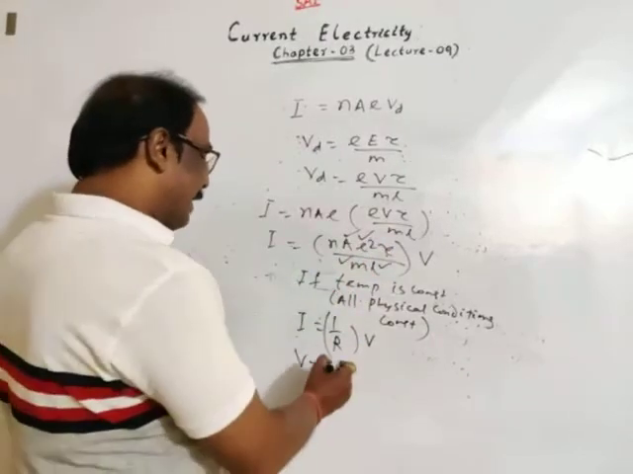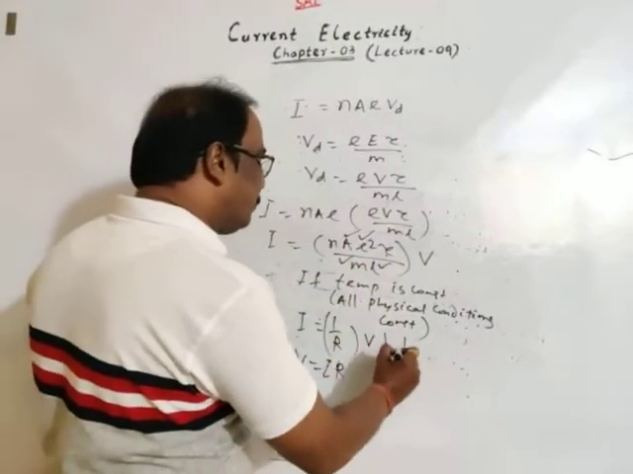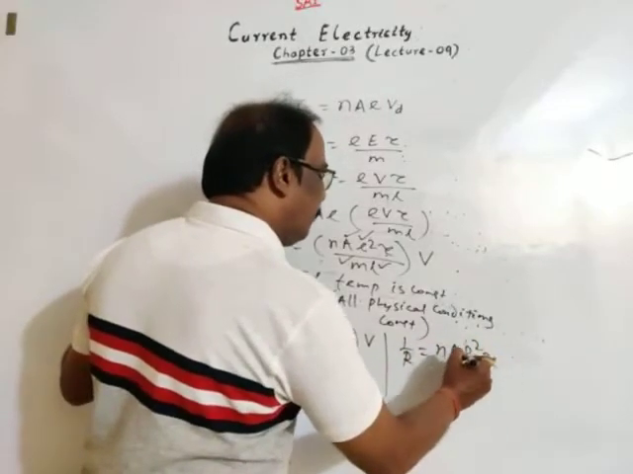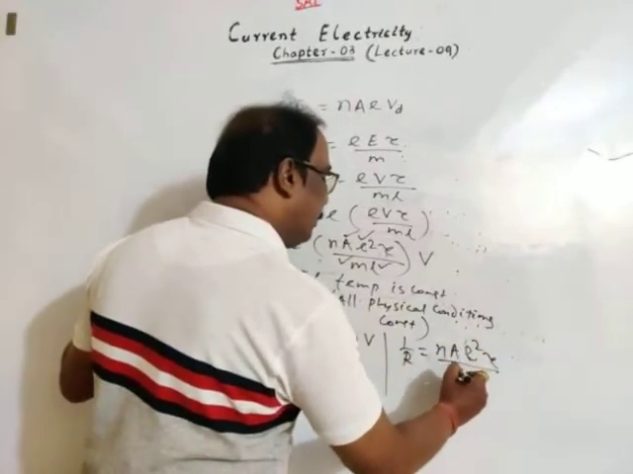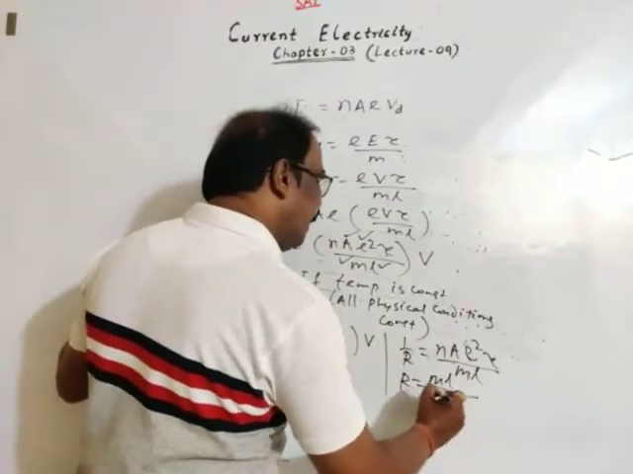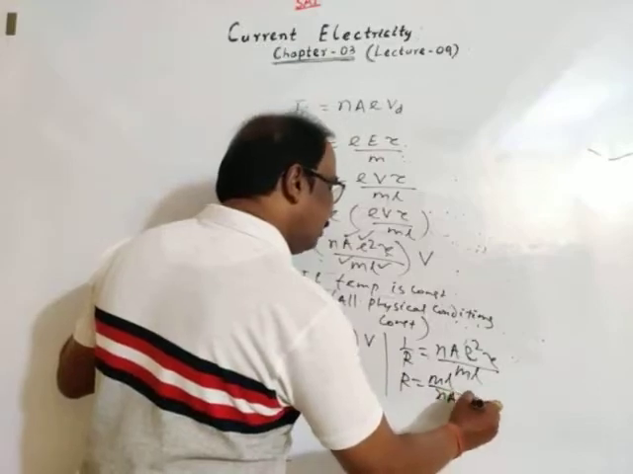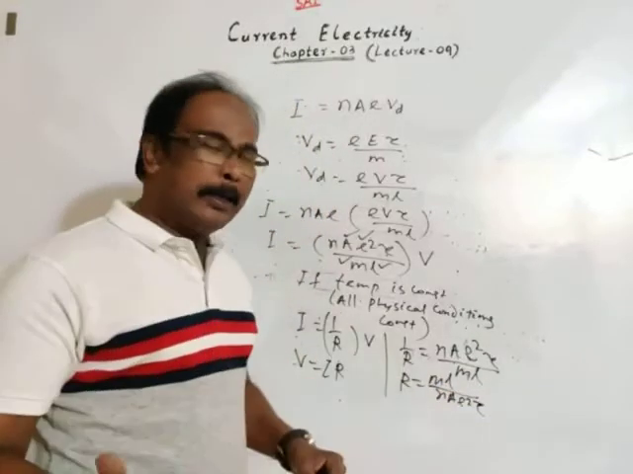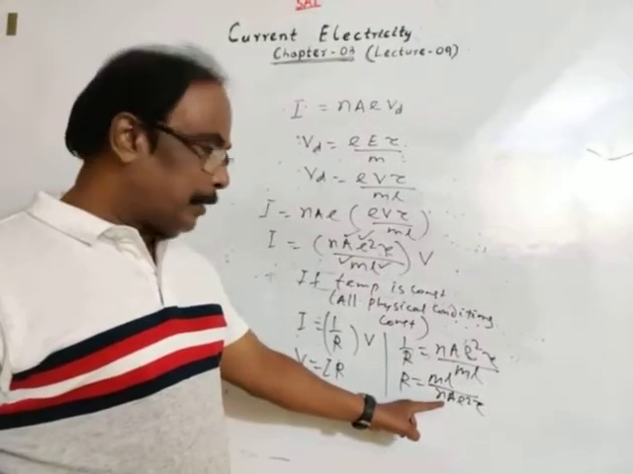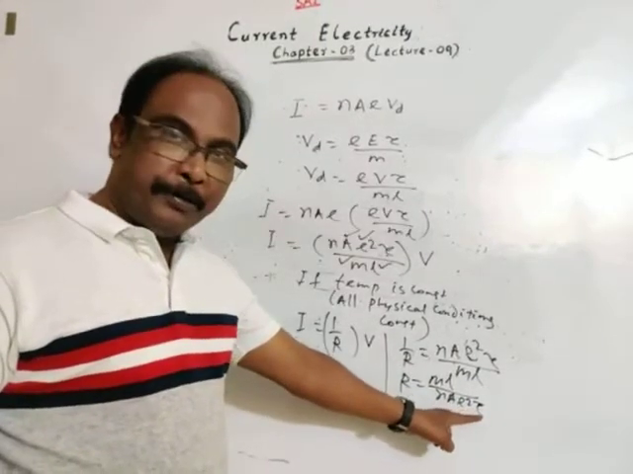So 1 by R is N A E square tau divided by ml, which means resistance is ml divided by N A E square tau. And we have already discussed that resistance depends upon the nature of material or nature of substance, and temperature.